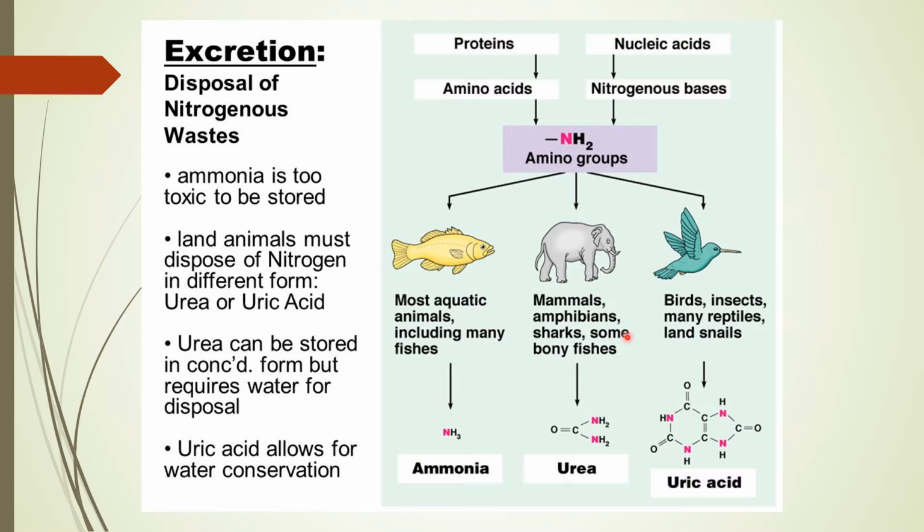So on the basis of the waste material, you can keep different animals in different categories: ammonotelic, urotelic, and uricotelic. So these are the different forms of the waste material.